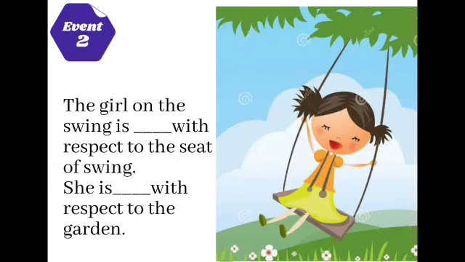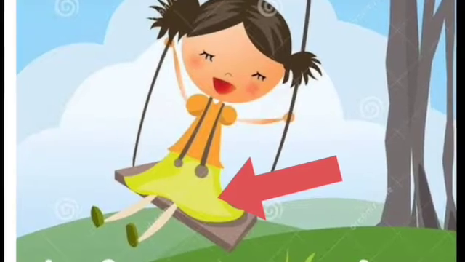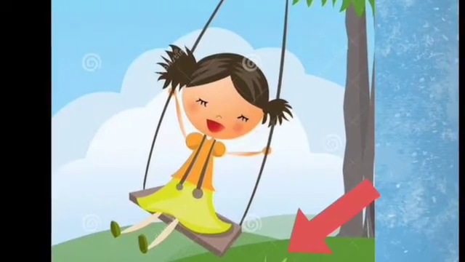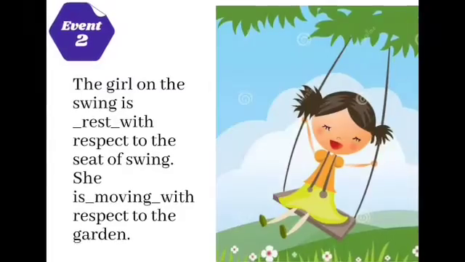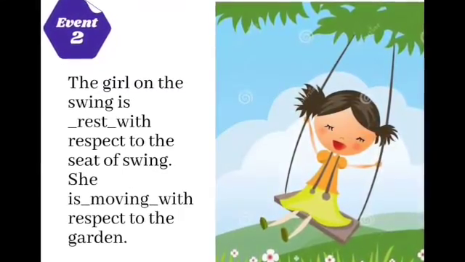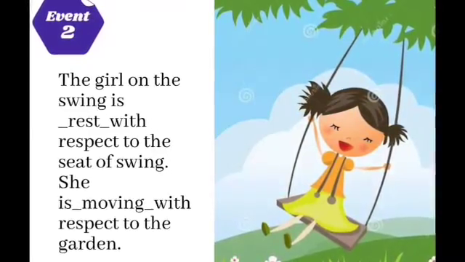In event 2, the girl on the swing is asked about with respect to the seat of the swing and with respect to the garden. Observe the arrow mark. The arrow mark is pointed towards the seat here and then it is pointed towards the garden. So, according to the seat, the girl is at rest. According to the garden, the girl is moving.